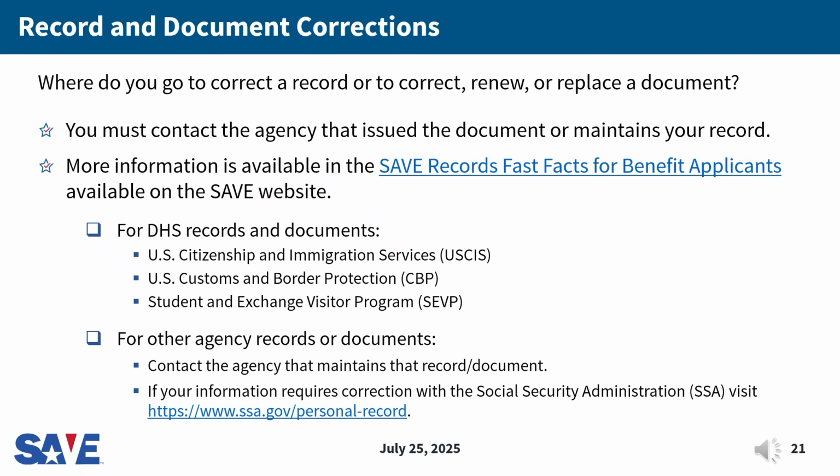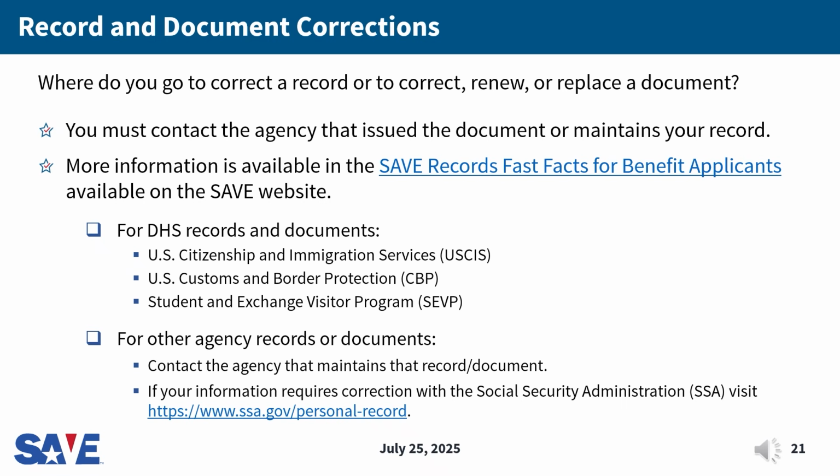Accurate information is an important part of ensuring eligible individuals receive public benefits or licenses. If your information is not correct, you may be denied a benefit or license. If there are changes to your personal information, such as a name change, or if there is an error in your previously submitted information, you may need to update or correct your information or documents.